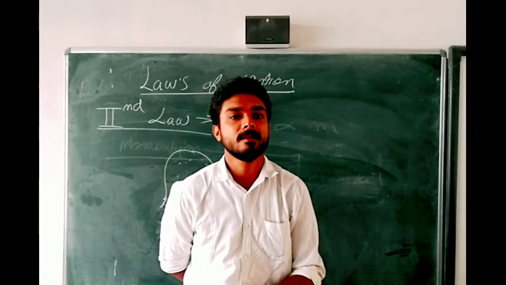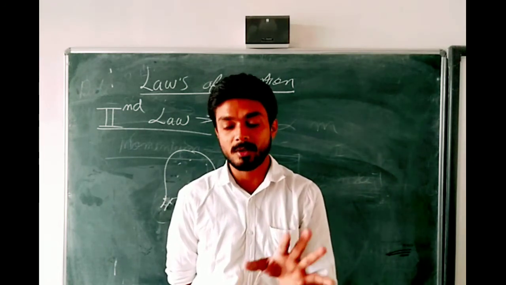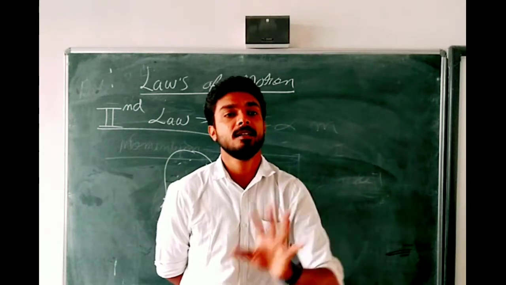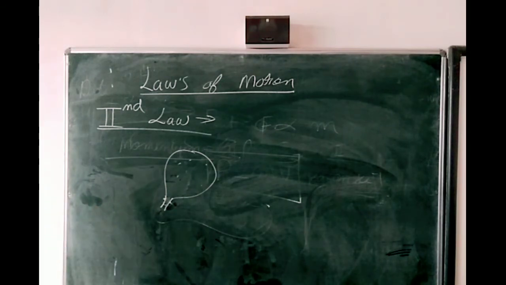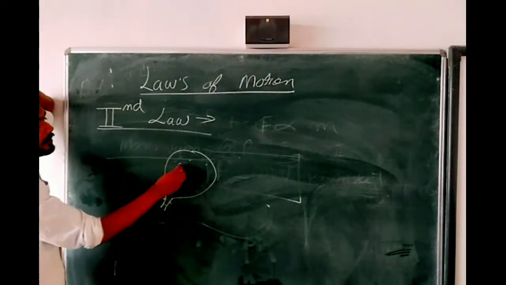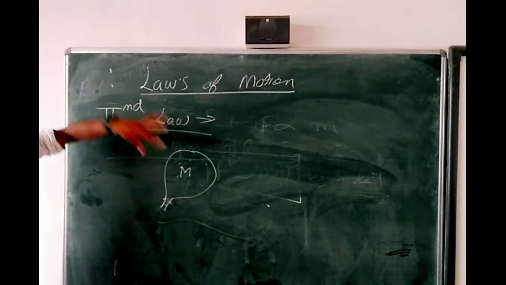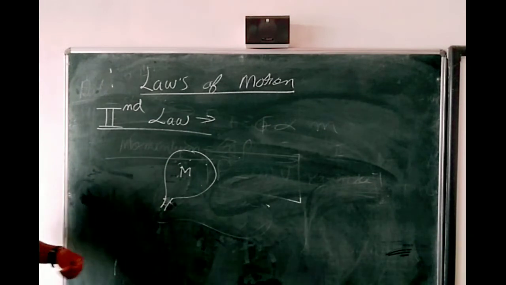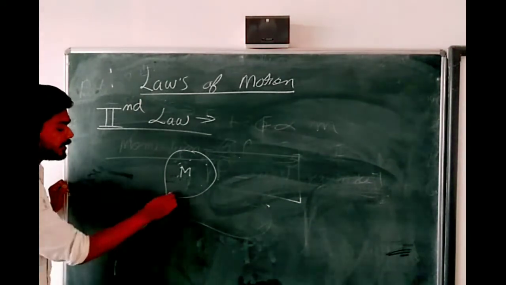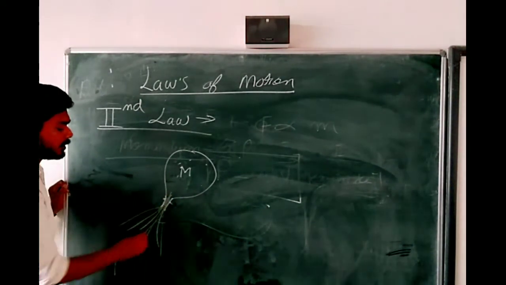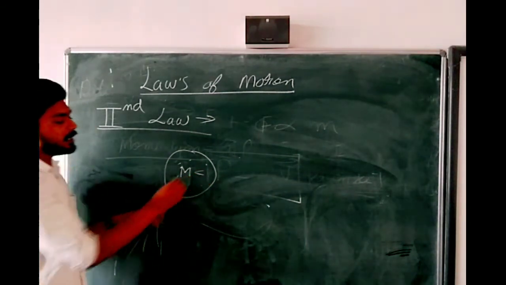I think you have all seen this in your daily life whenever you fill air in a balloon. Suppose m is the mass of air. When you release the balloon's mouth, the air starts to leak out, and the mass starts to decrease.